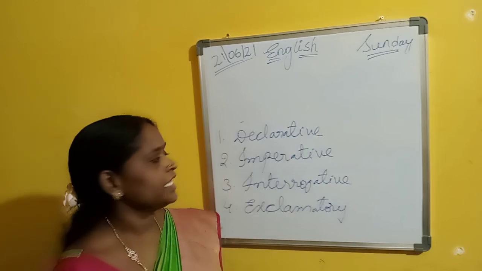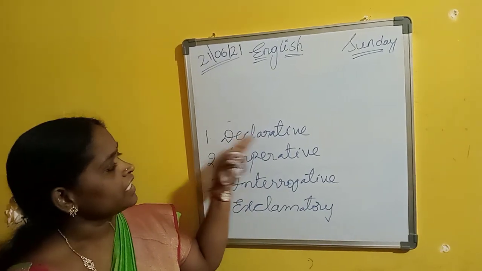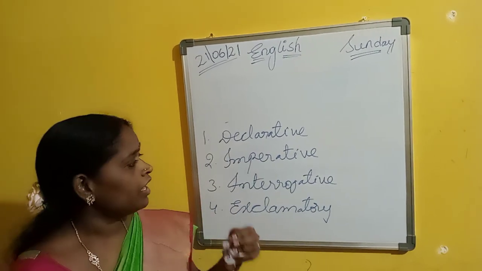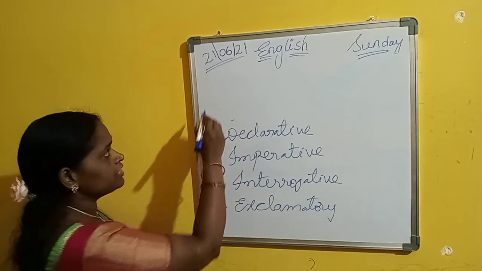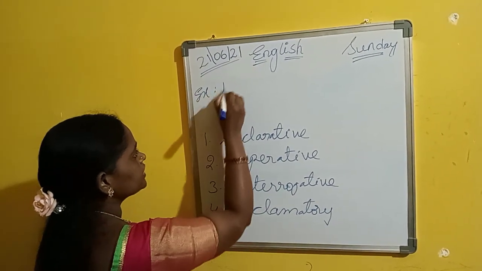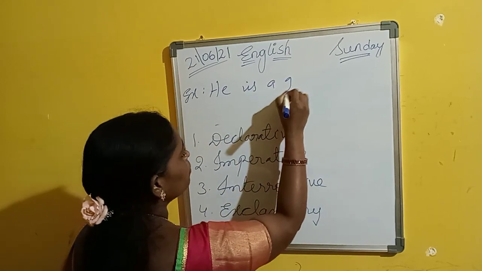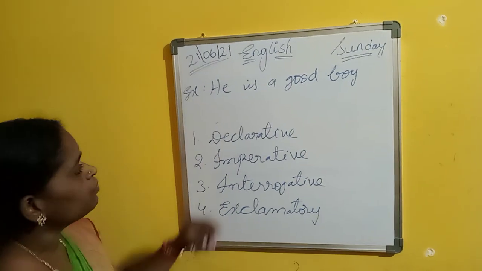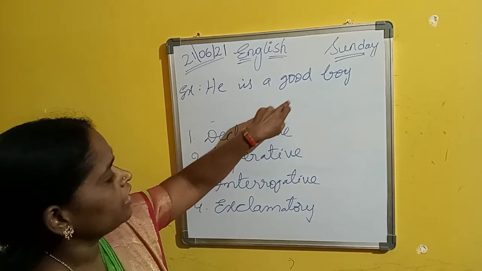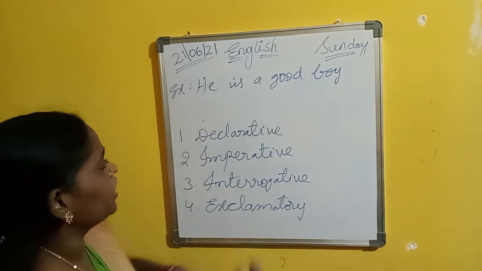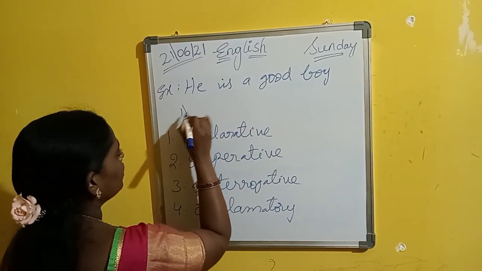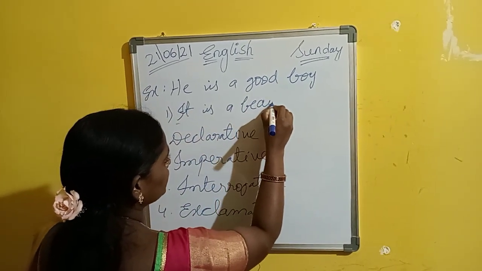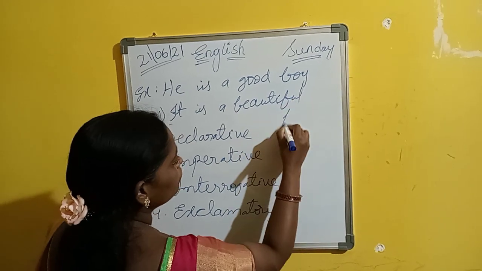Declarative sentences mean it expresses a feeling, or describes something, or gives clarity about something. For example, see here: He is a good boy. Here we are giving clarity, or a declaration, about a boy. He is a good boy. Or, it is a beautiful flower. It is a beautiful flower.